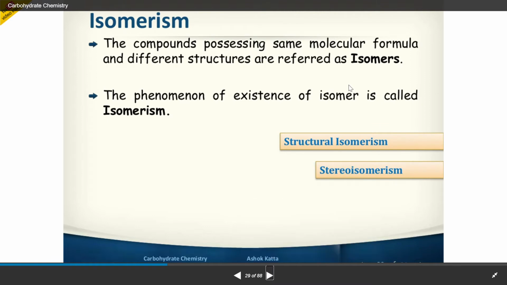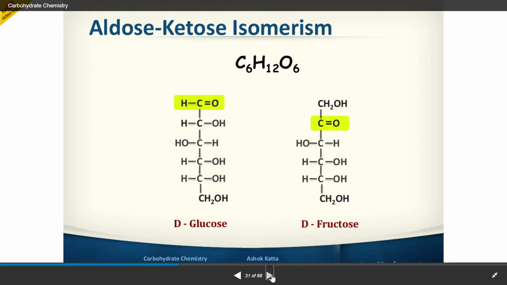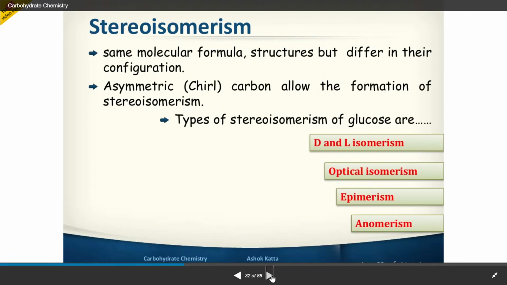So isomerism: the same molecular formula but a different structure. There are structural isomerism and stereoisomerism. Structural isomerism is the same molecule formed but different in structures, such as aldo-keto isomerism. Stereoisomerism includes D and L isomers, optical isomers, epimers and anomers.